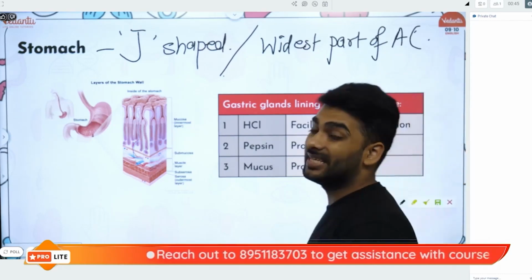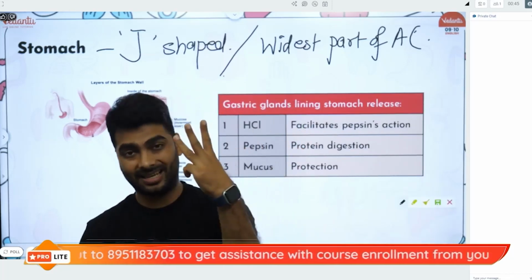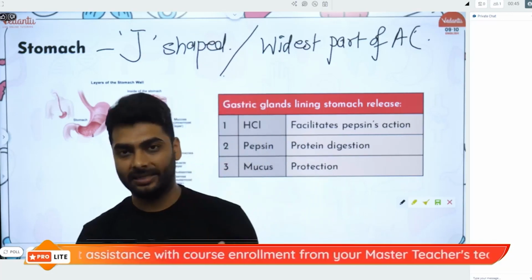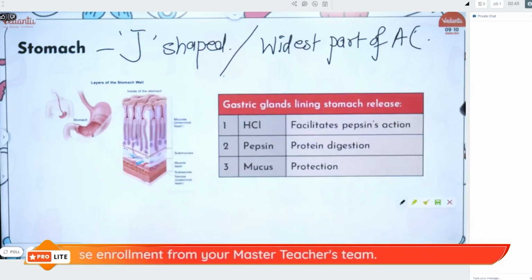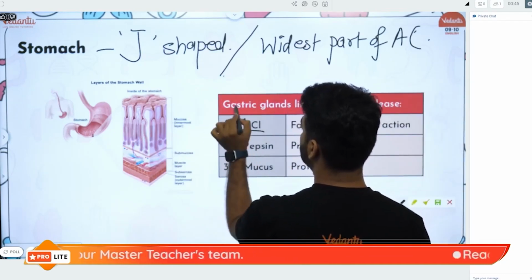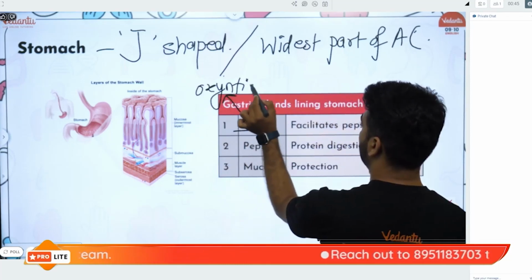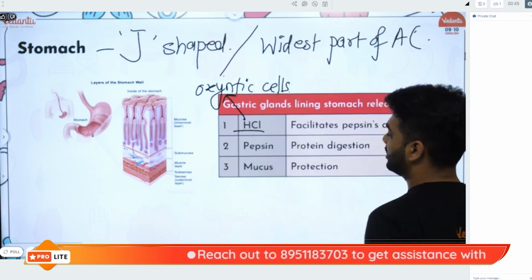The stomach secretes 3 things. Number 1 is hydrochloric acid, which is secreted by the oxyntic cells of the stomach. This is not in your syllabus, but I am giving you some extra information.